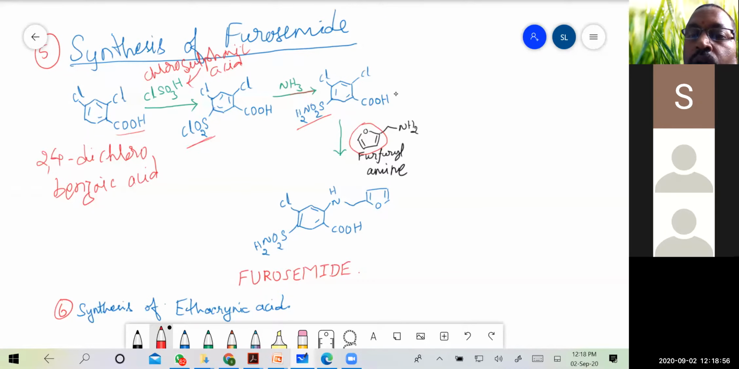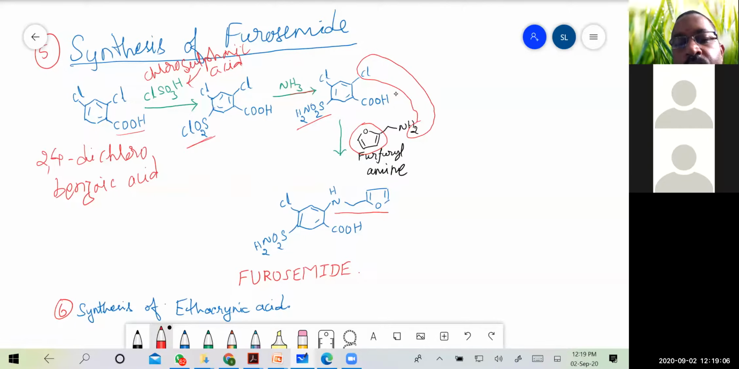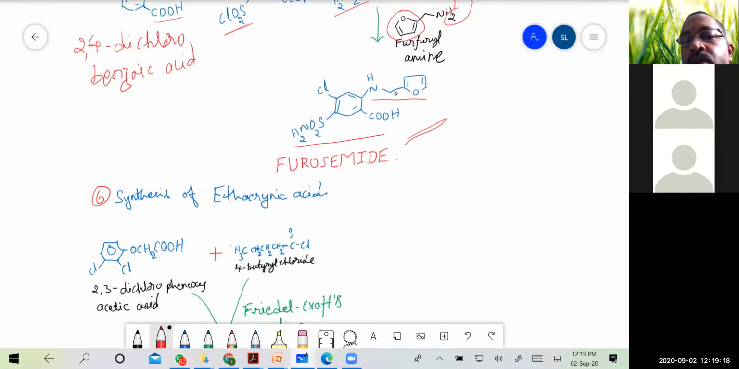See, one of the H from this and one of the Cl from the compound is lost in this way, and thereby it has joined to the basic nucleus, that is the benzene containing the sulfonamide, chlorine, and carboxylic group. So the final compound which is formed is the furosemide.